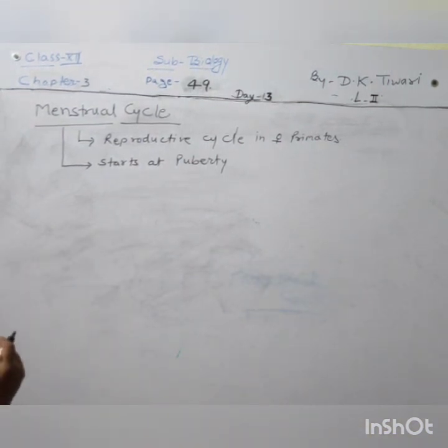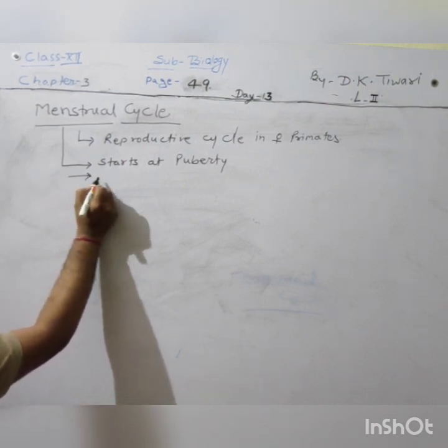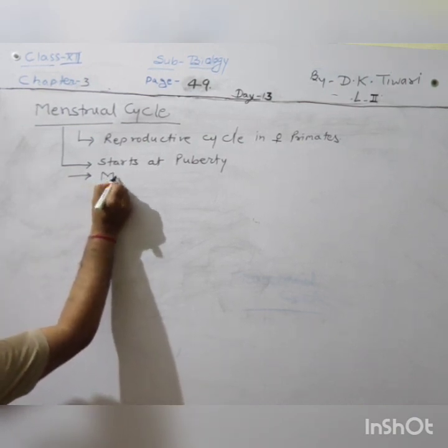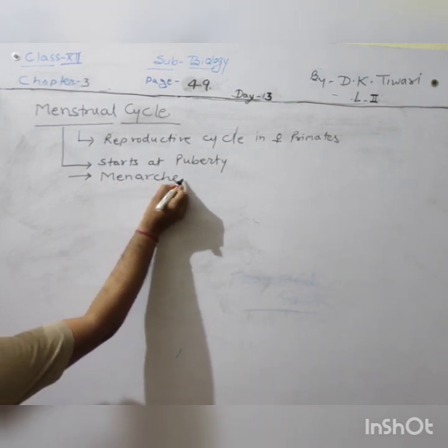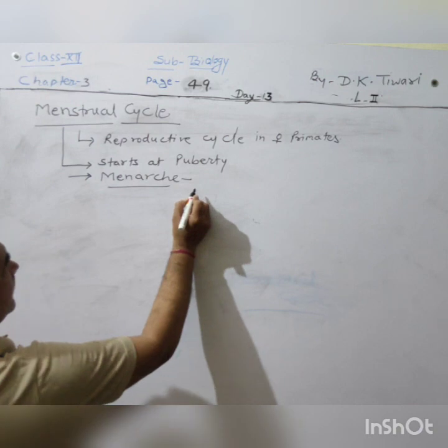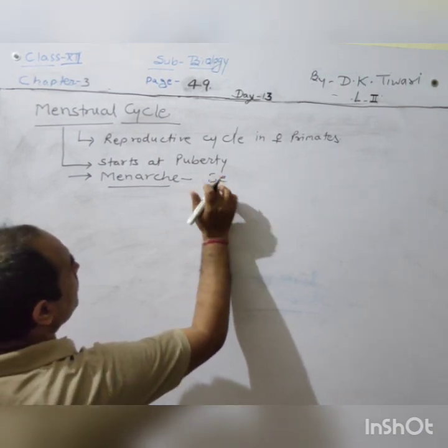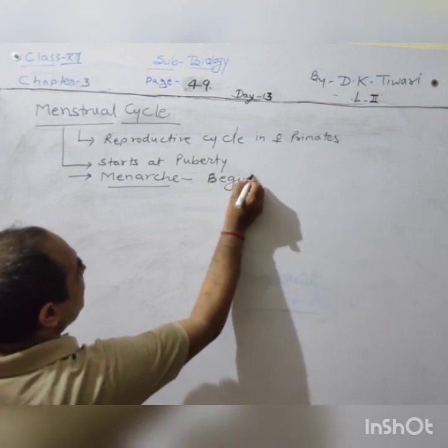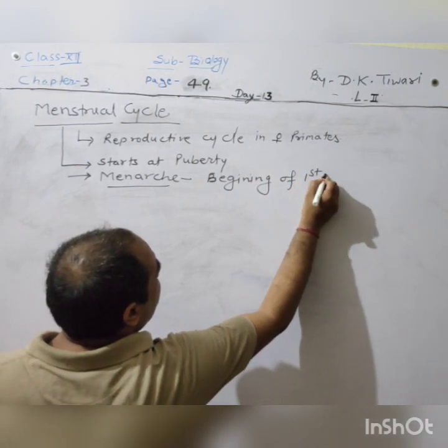It takes place at puberty, and its starting is termed as menarche, meaning the beginning of first menstruation.